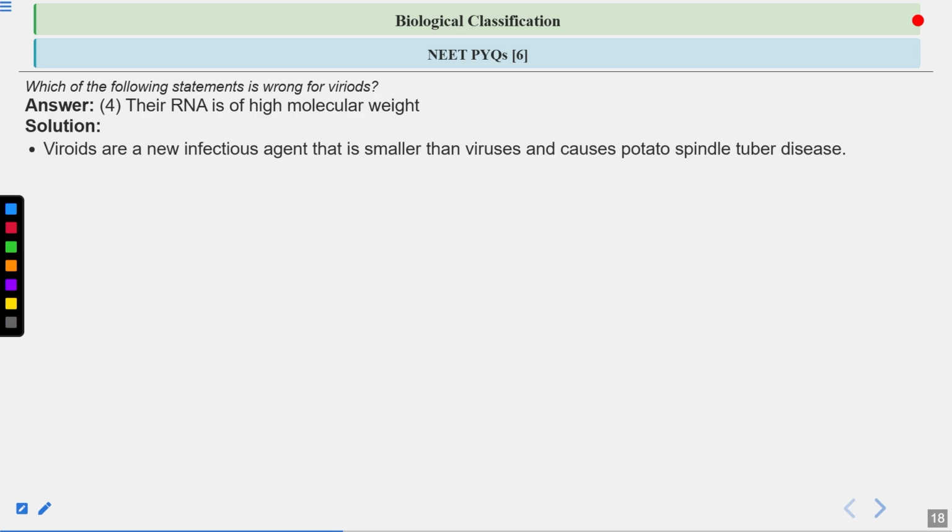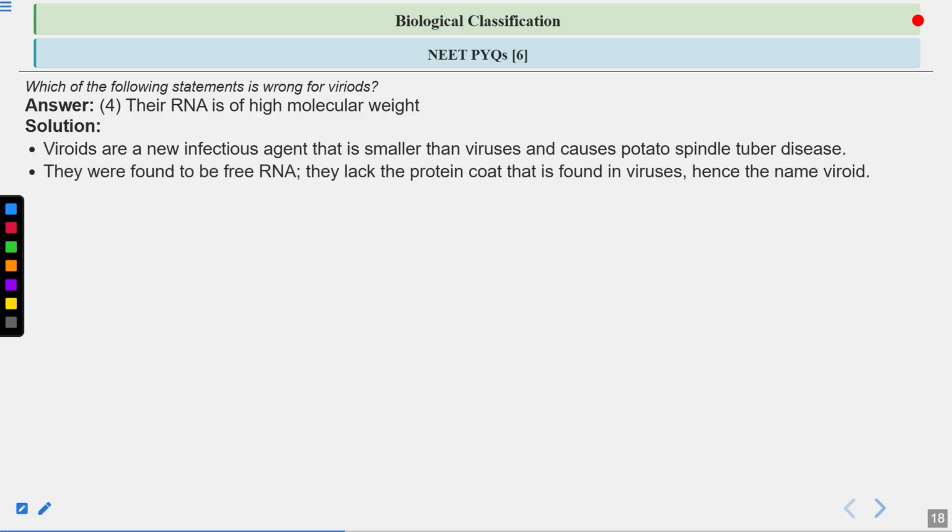Let's have a look at the explanation here. Viroids can cause infections. Basically viroids are free RNA and they lack the protein code. That's why they are smaller than the viruses. And viroids cause plant infections. They can cause diseases like potato spindle tuber disease, so you should remember the name of this disease. And the RNA is of low molecular weight, not of high molecular weight. They are just made up of free RNA.